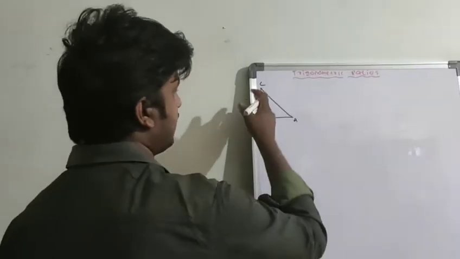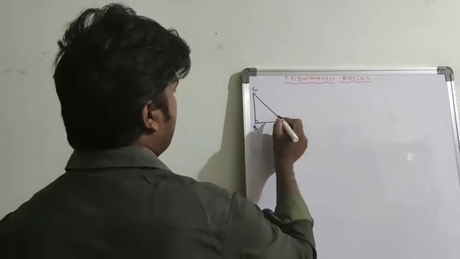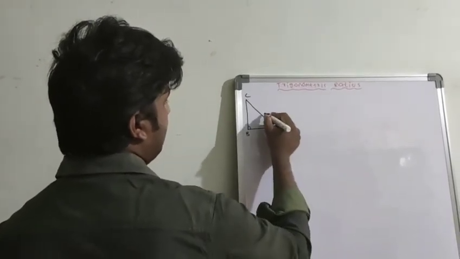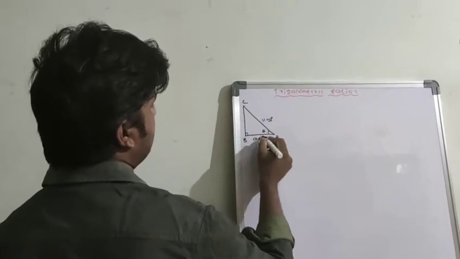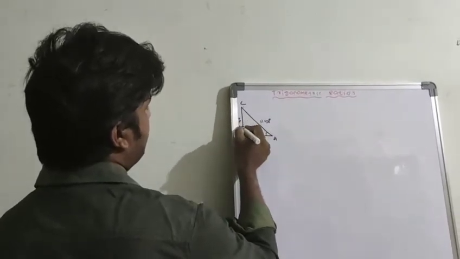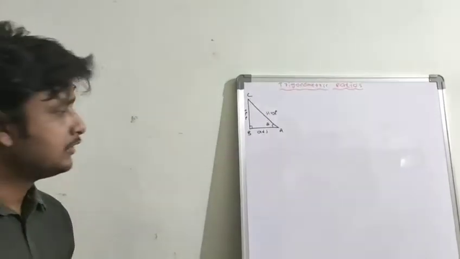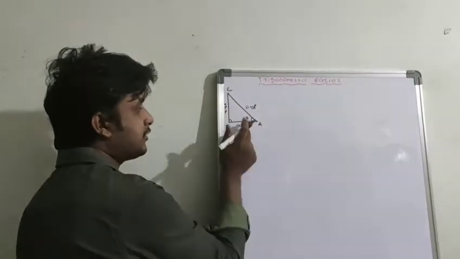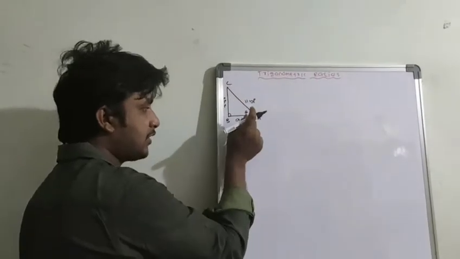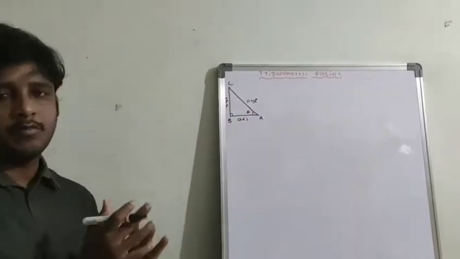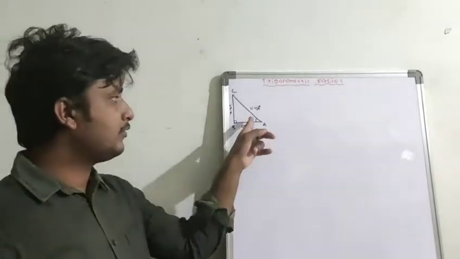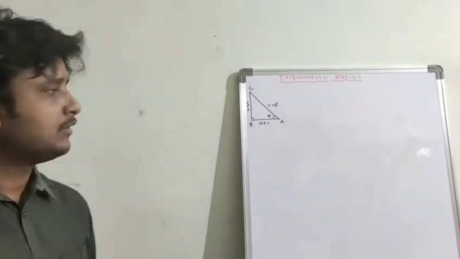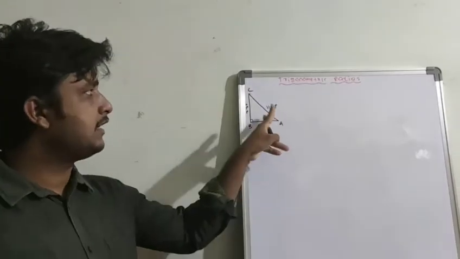So for example, this is the right angle triangle ABC, and I am considering theta here, and this is called hypotenuse, this is called adjacent side, and this is called opposite side. So I am considering theta here, so that only it is opposite and it is adjacent. If I consider here, it will become opposite and it will become adjacent. Hypotenuse is fixed, and adjacent and opposite sides are decided according to the theta position. Theta position, only 2 positions, either A or C.